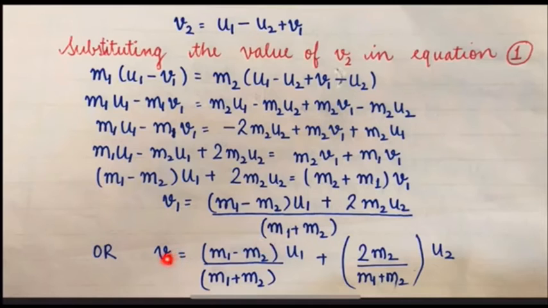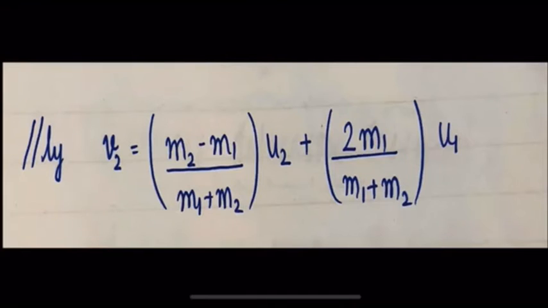Or we can write v1 is equal to m1 minus m2 upon m1 plus m2 into u1 plus 2m2 upon m1 plus m2 into u2. Similarly, we can find v2 also. v2 will be m2 minus m1 over m1 plus m2 into u2 plus 2m1 upon m1 plus m2 into u1.